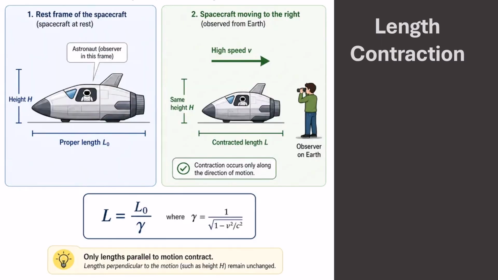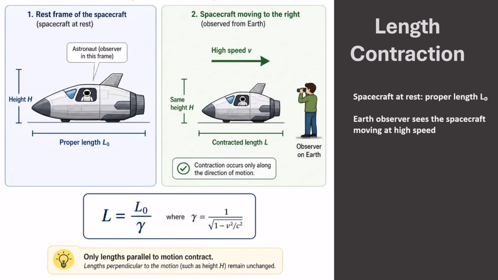Length contraction means that a fast-moving object is measured to be shorter along its direction of motion. In the spacecraft's own rest frame, the spacecraft has its normal length. This normal length is called the proper length, L0. But an observer on Earth sees the spacecraft moving at high speed. From the Earth observer's frame, the spacecraft is measured to be shorter.